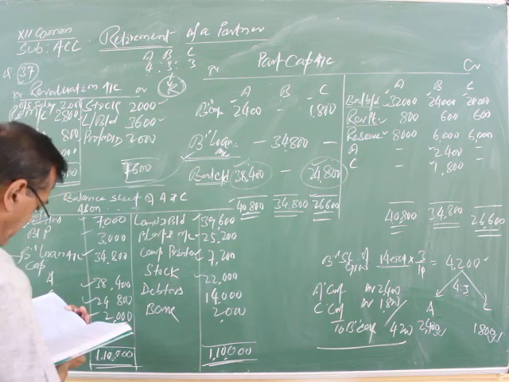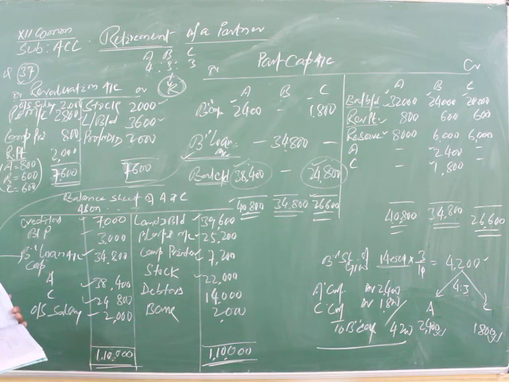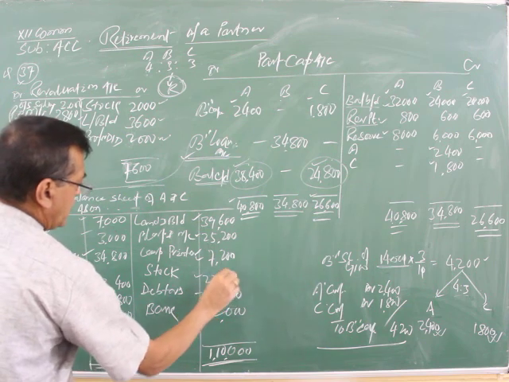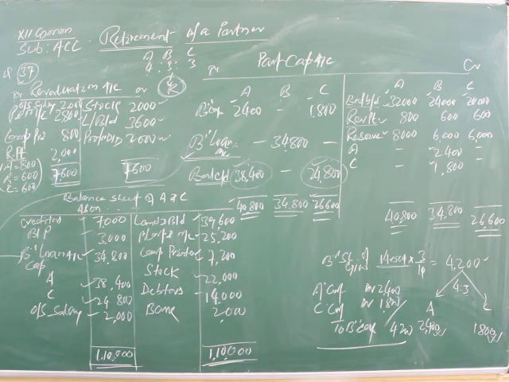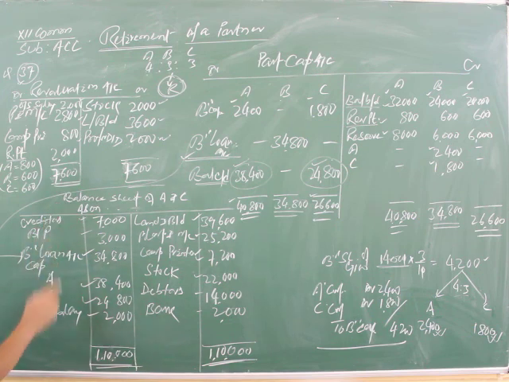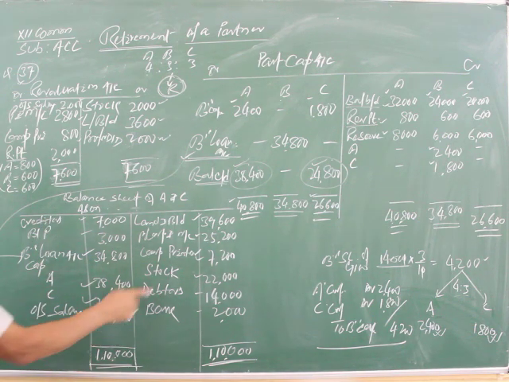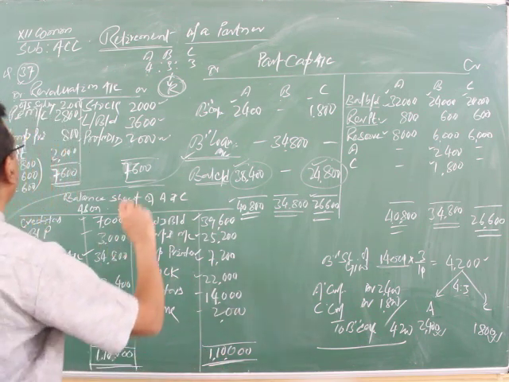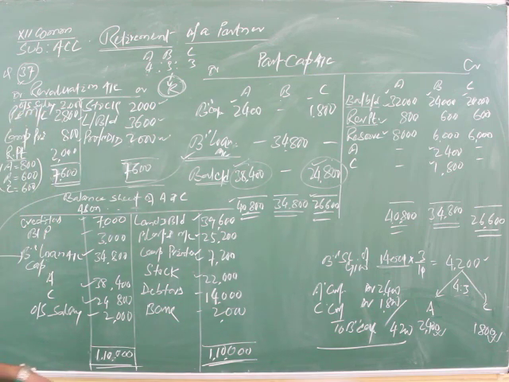Debtors are clearly mentioned in this question as good, so no provision for doubtful debts is recorded, and debtors remain the same at 14,000. The bank balance remains the same because there is neither inflow nor outflow of cash. Adding all items, the liability side of the balance sheet gives 1,10,000 and the asset side also gives 1,10,000. So the revaluation account, partners' capital accounts and the balance sheet are completed.